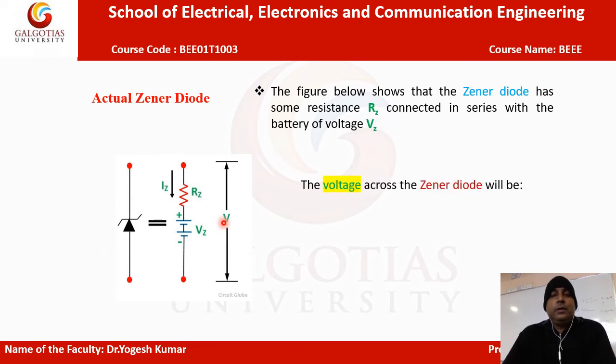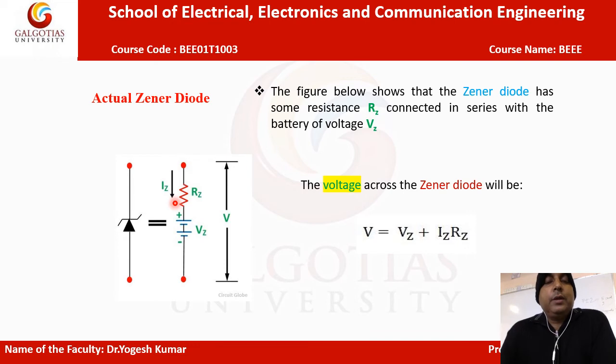Just like this, the voltage across the Zener diode will be V equals Vz plus Iz into Rz, that is the voltage drop across Rz. So here we can see the difference between the actual or practical diode and the ideal diode.